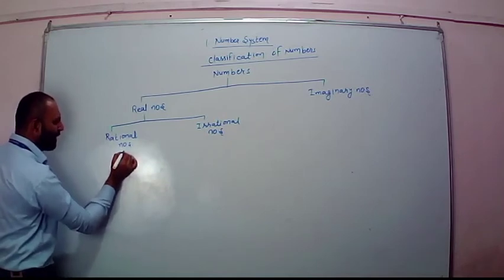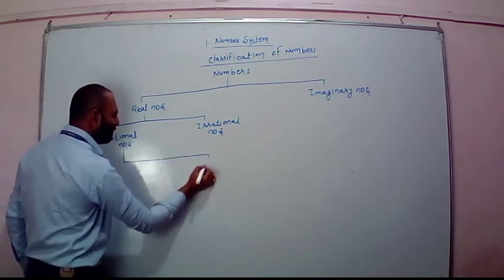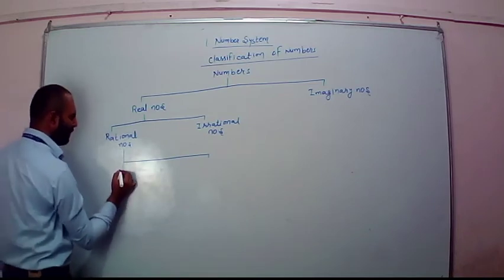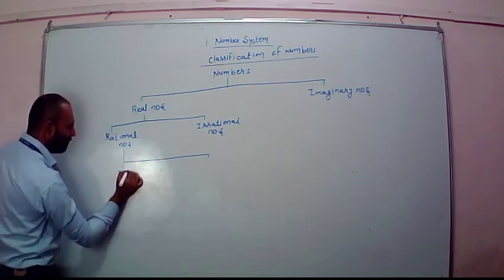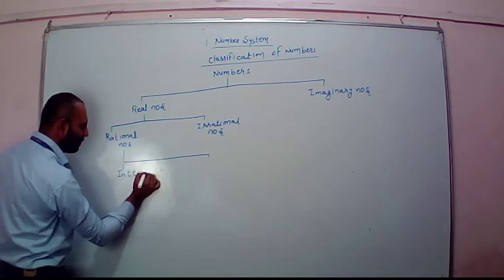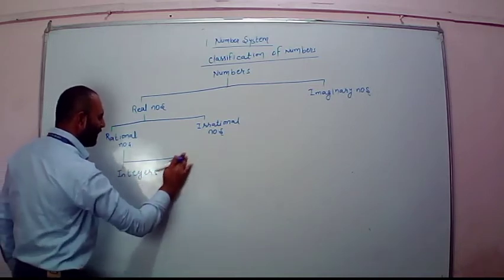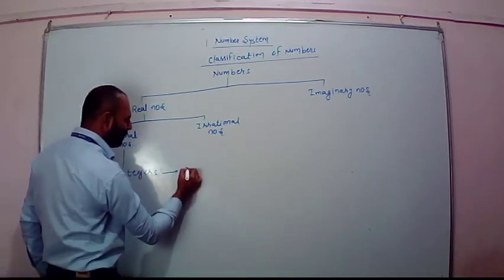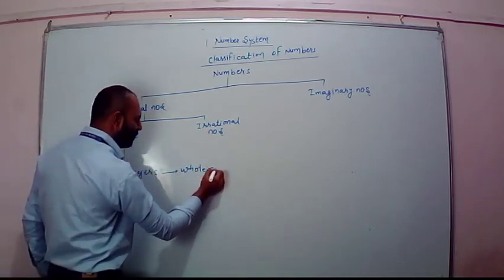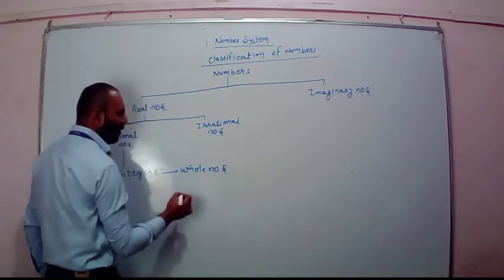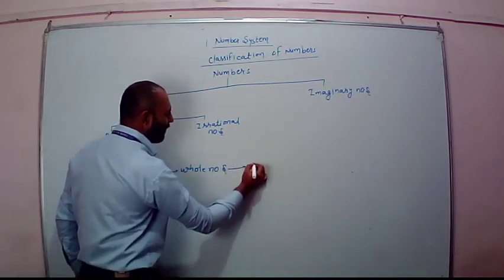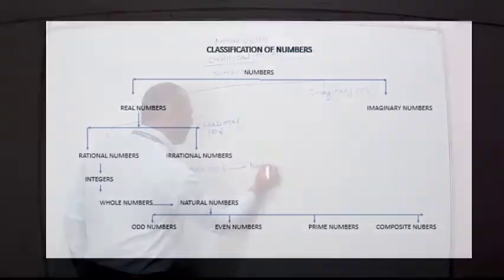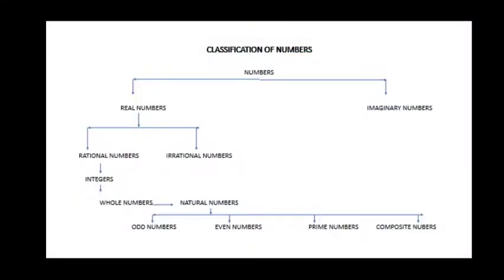Then these rational numbers can be further classified as integers. Then these integers are followed up by whole numbers, and these whole numbers further can be classified as natural numbers.